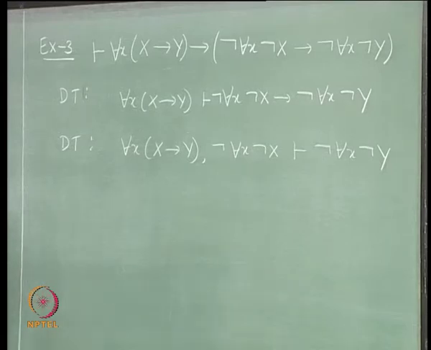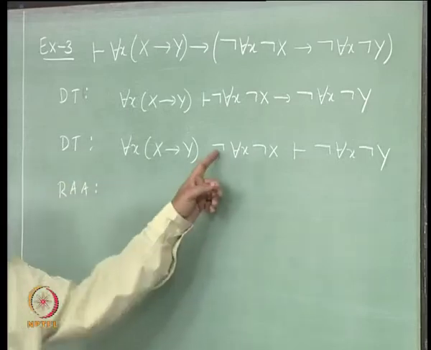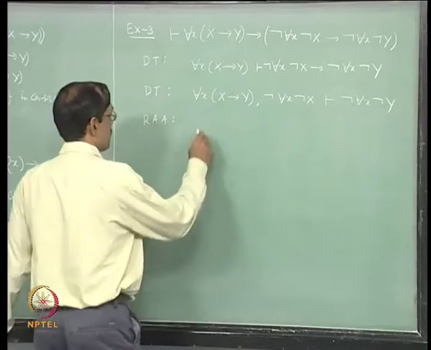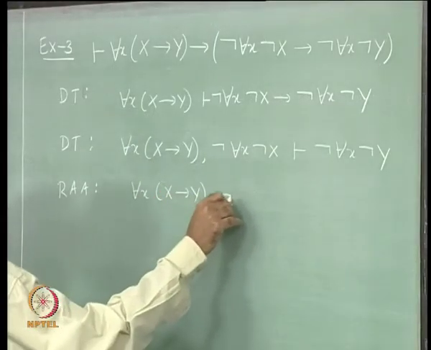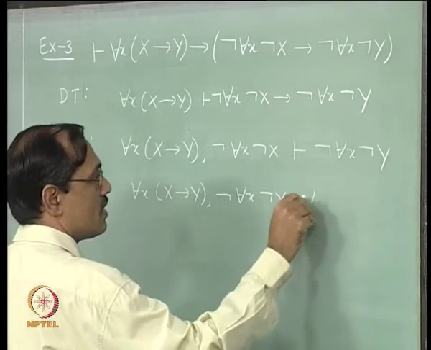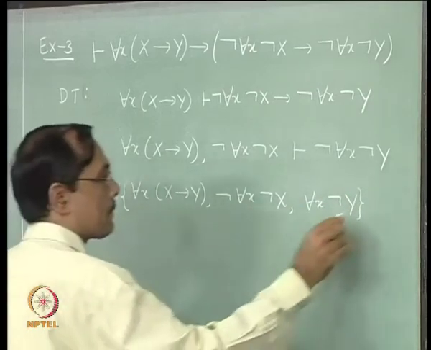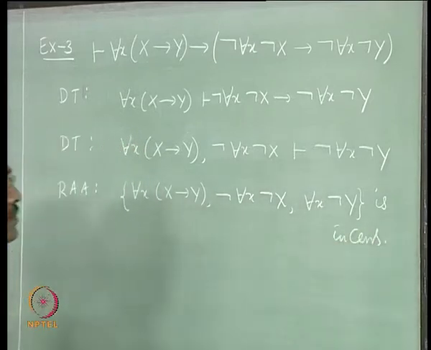Okay. Next, use RAA, because this not will be difficult to use as a premise, fine. So, we take for each x, x implies y, not for each x not x along with for each x not y is inconsistent. Okay.